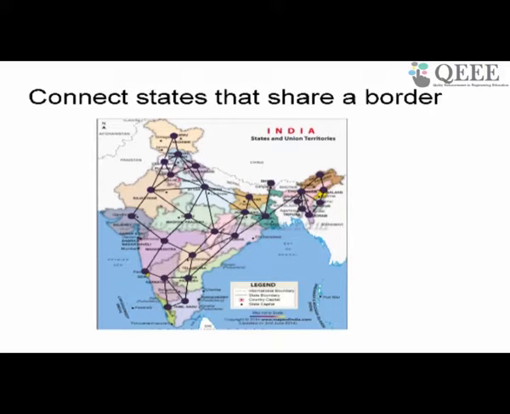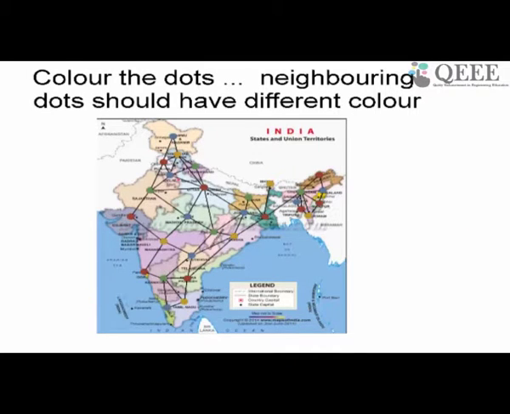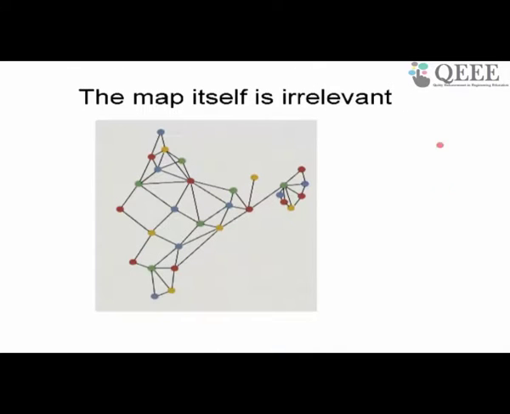So basically what we are saying in this graph coloring problem is that I have to color the states in such a way that no two nodes which share an edge, which have an edge in between them, will have the same color. Now note that in order to solve this problem now, the map itself is irrelevant. I can throw the map away now. This is what we do when we convert problems to graphs, right? We represent the problem using a graph. So in this case I have represented the states as nodes. I represented the fact that two states have a common boundary by an edge, and the problem by saying that I should color all the nodes in such a way that no two nodes which are connected by an edge have the same color. I have modeled it like this.